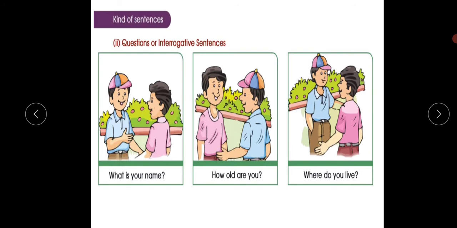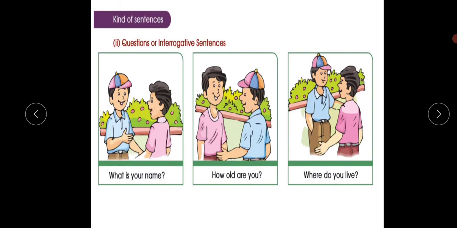Yes, how old are you? Yeah, how old are you? When I ask the question, you will give me the answer, right, children? And where do you live? I will ask someone, where do you live? They will answer, I live in Bangalore, or I live in some other place. They will give me the answer, right? When I ask the question itself, they will give the proper, suitable answer for my question. The question form, the question statement or the question sentence, is called an interrogative sentence.